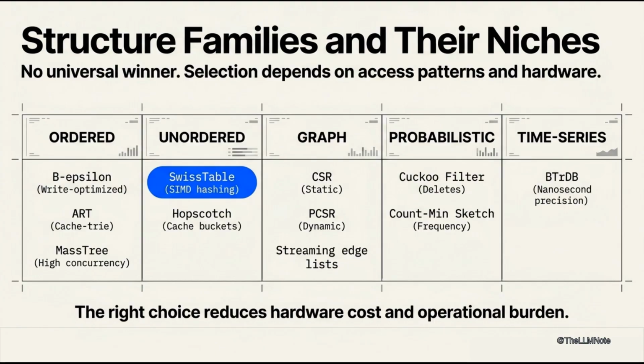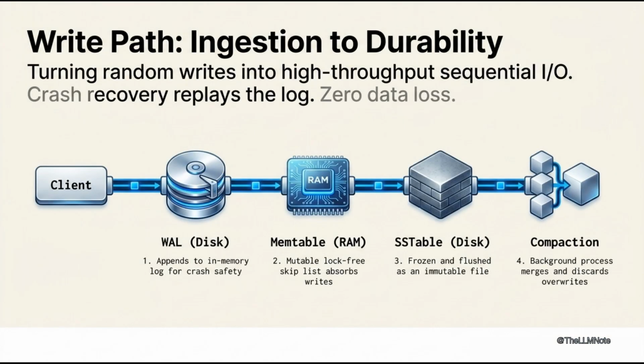Each family exploits a specific hardware property. No universal winner. Selection depends on access pattern, concurrency, and persistence model. This taxonomy organizes the design space. The right choice reduces hardware cost and operational burden. And this is where things get complex.